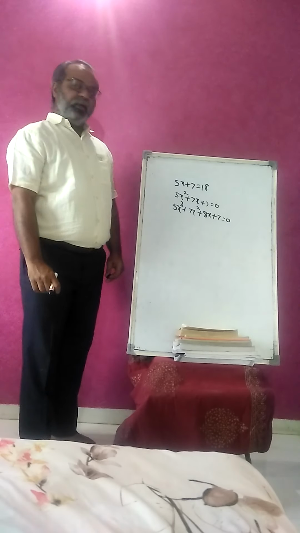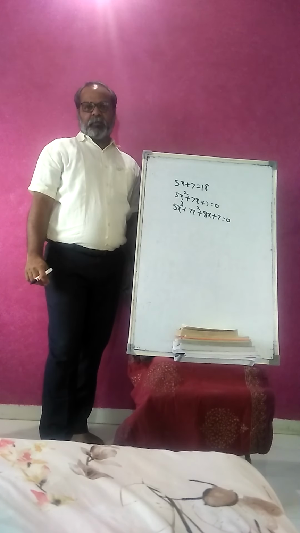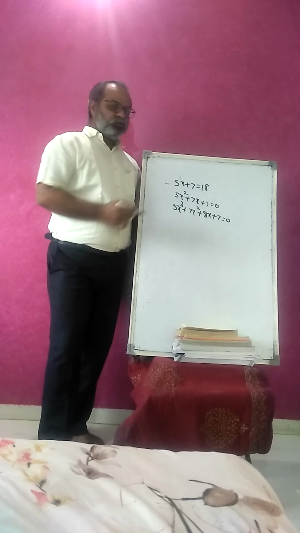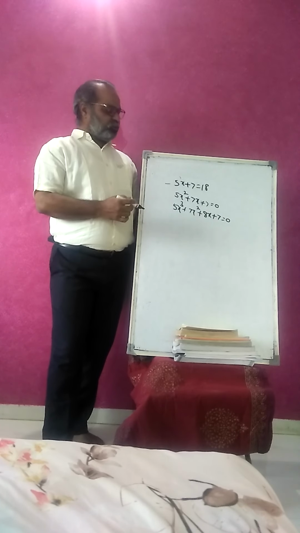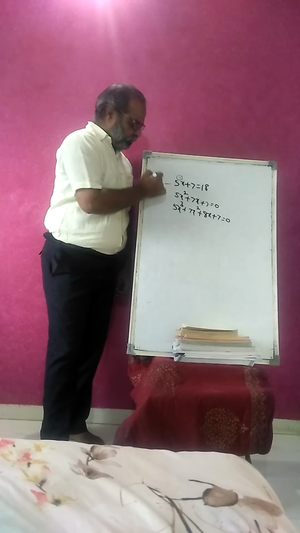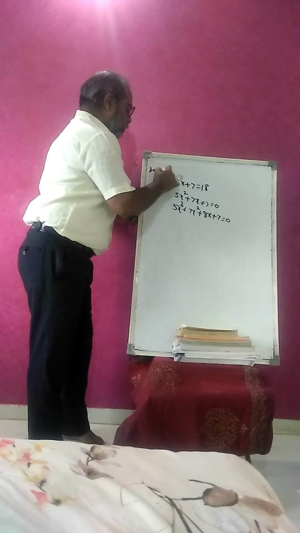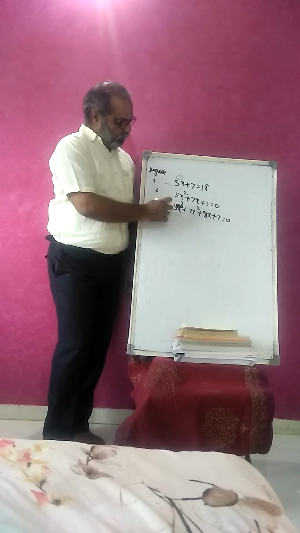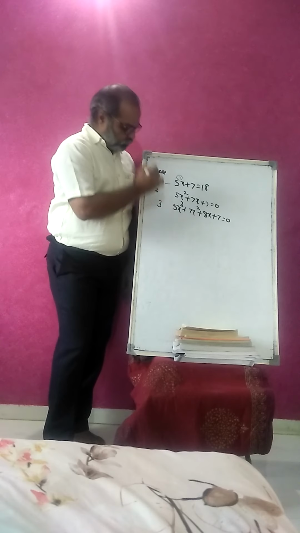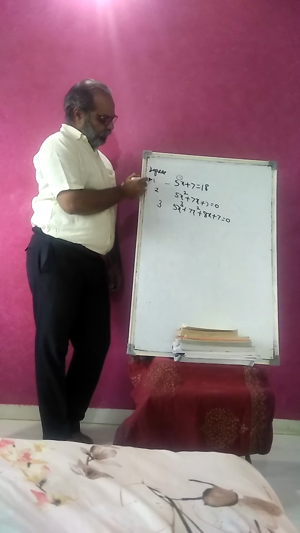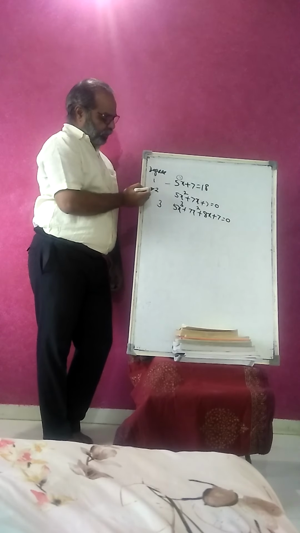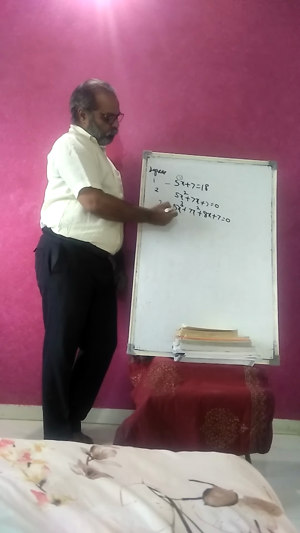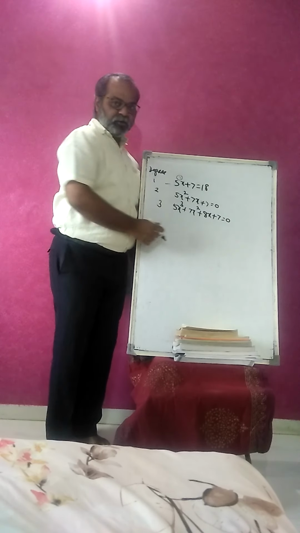Now just concentrate on the degree of the equation. You know, degree means the highest power of the equation. In the first equation the degree is 1. I write the degree. In the second equation the highest power is 2, so the degree of that equation is 2. In the third equation the highest power is 3, so the degree of that equation is 3. So degree 1 for 5x plus 7 is equal to 18, degree 2 for 5x square plus 7x plus 7 is equal to 0, and degree 3 for 5x cube plus 7x square plus 8x plus 7 is equal to 0.